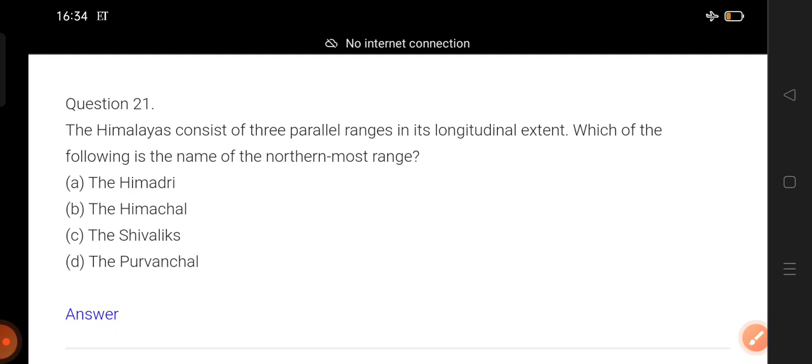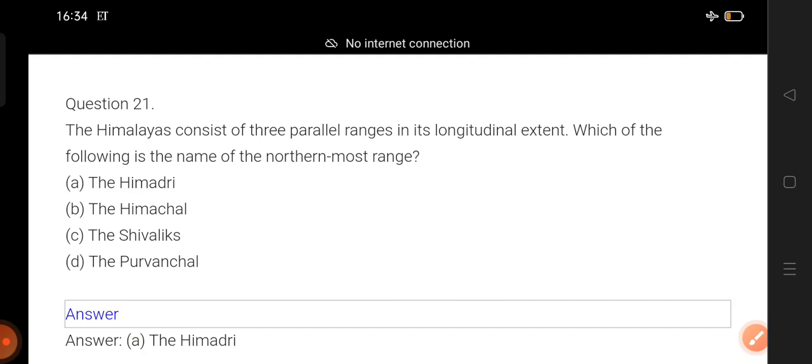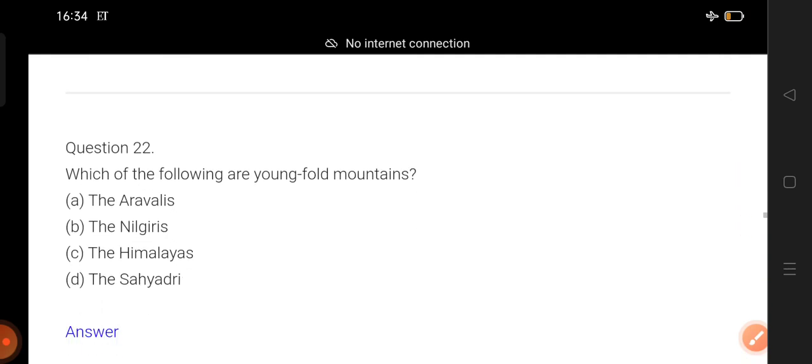Question number 21. Himalayas consist of 3 parallel ranges in its longitudinal extent. Which of the following is the name of the northernmost range of the Himalaya? What is the northernmost range of the Himalaya? 1, 2, 3. Counting already started, so disclose the answer. The Himadri. You knew this answer.